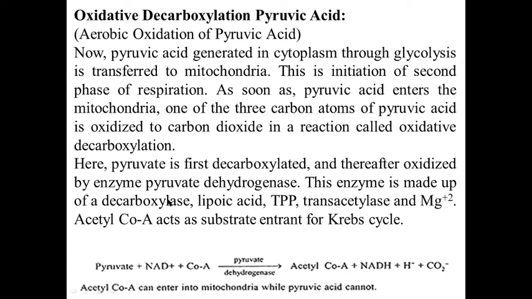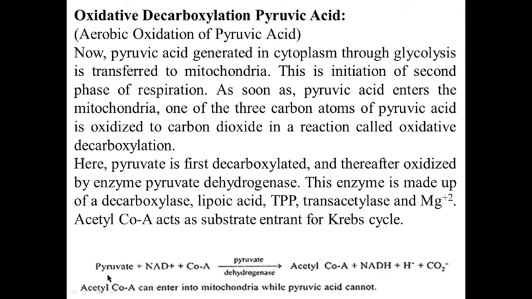This enzyme is made up of a decarboxylase, lipoic acid, TPP, trans-acetylase and magnesium. Acetyl coenzyme A acts as substrate entrant for Krebs cycle.